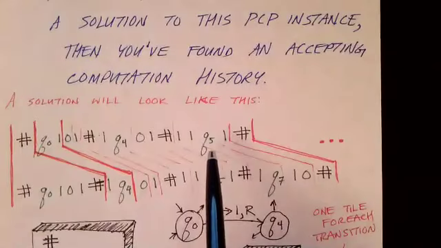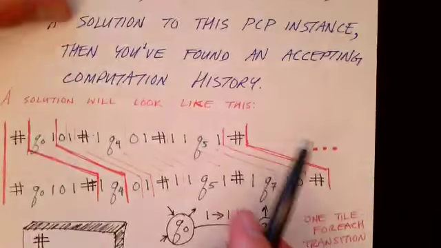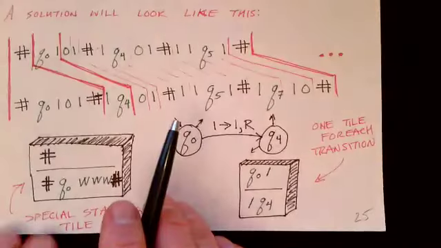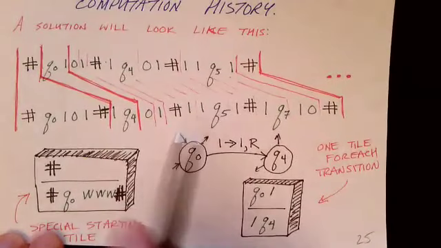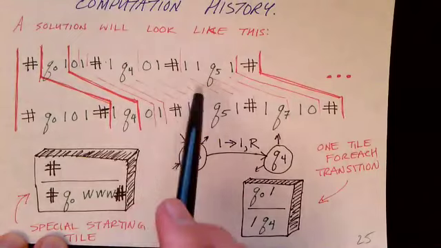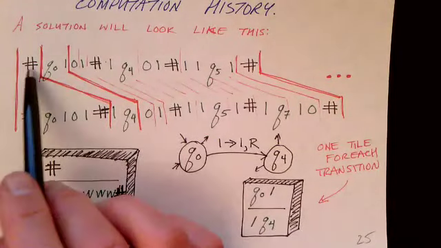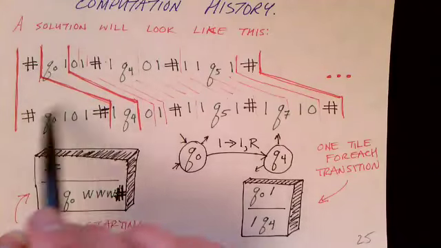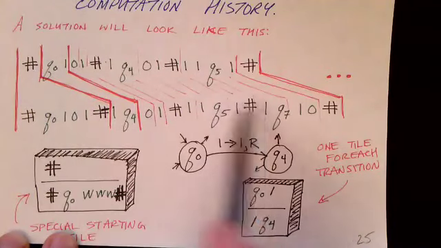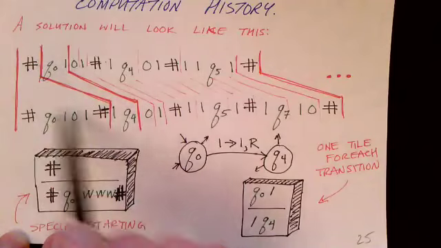And so a solution is going to look like this. This is kind of the main picture that shows our post-correspondence problem solution. Here I've shown on the top a string and on the bottom a string, and I've indicated that we're going to use tiles.